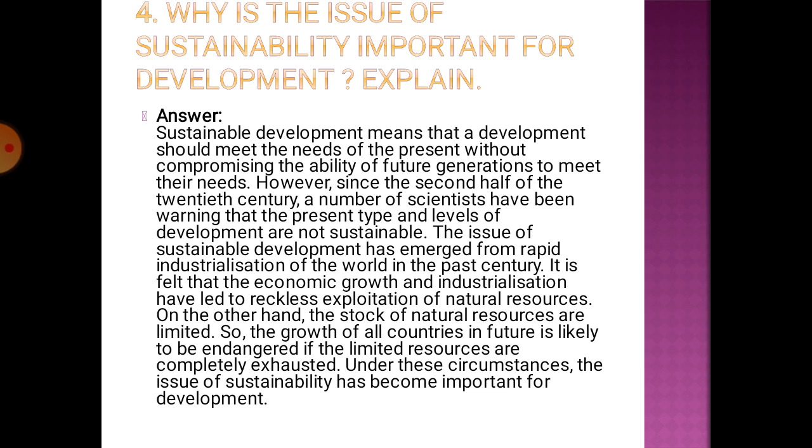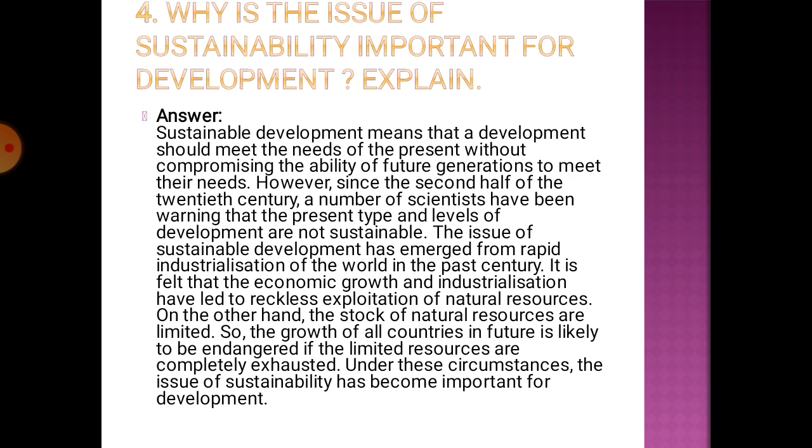Then why is the issue of sustainable development important? Sustainable development is development which should meet the needs of the present without compromising the ability of future generations. Since the second half of the 20th century, sustainable development has not been practiced in the proper manner, which scientists have addressed. They say the level of sustainable development is not there, and it has emerged because of rapid industrial development, which has regardlessly started exploiting natural resources.